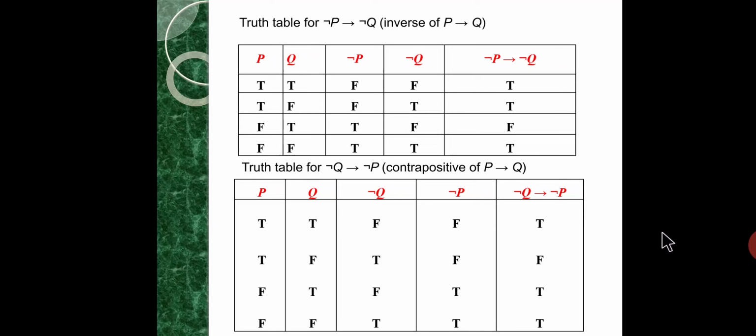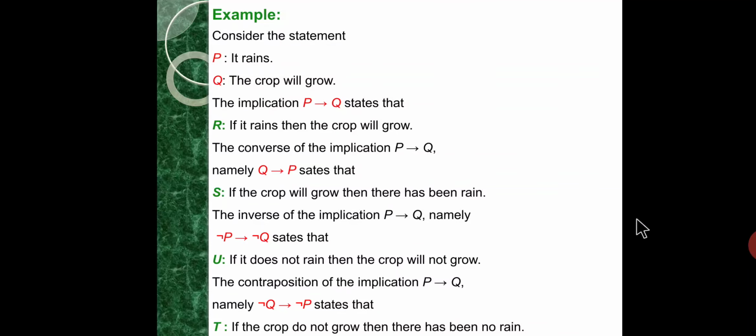So next is an example. Consider the statement. P is the proposition "it rains", and Q is the proposition "the crop will grow".